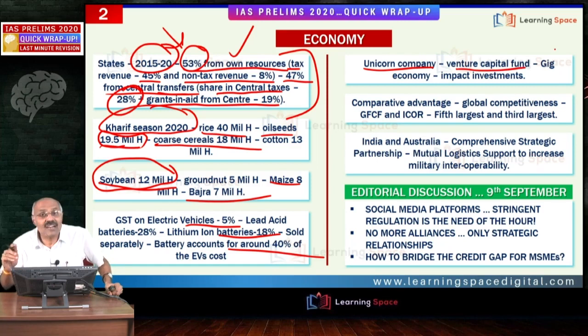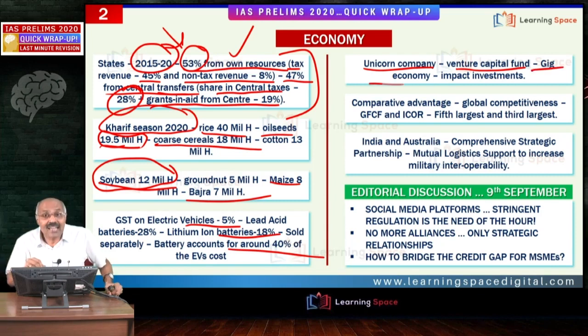Then venture capital fund. Venture capital funds and angel investments are basically meant for startups. Please do not forget, recently the government has taken the decision that loans up to 50 crores to startups will come under priority sector lending.